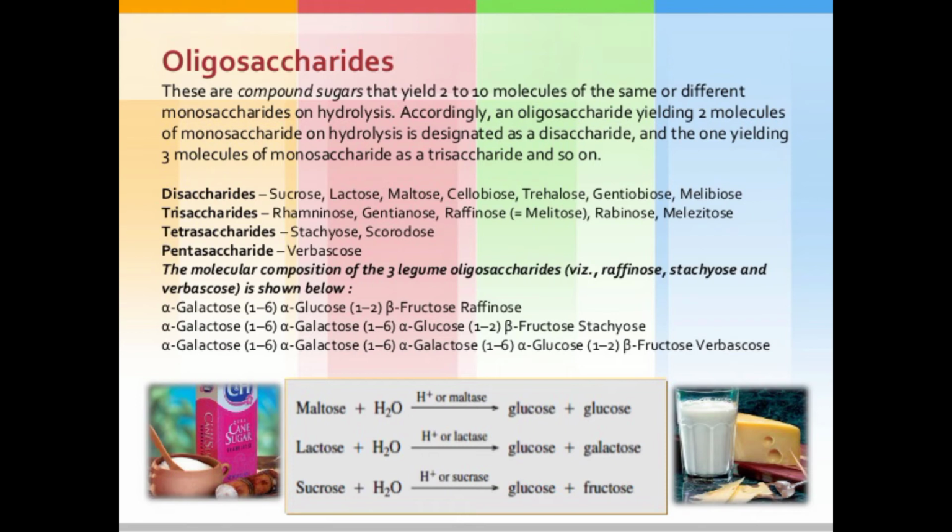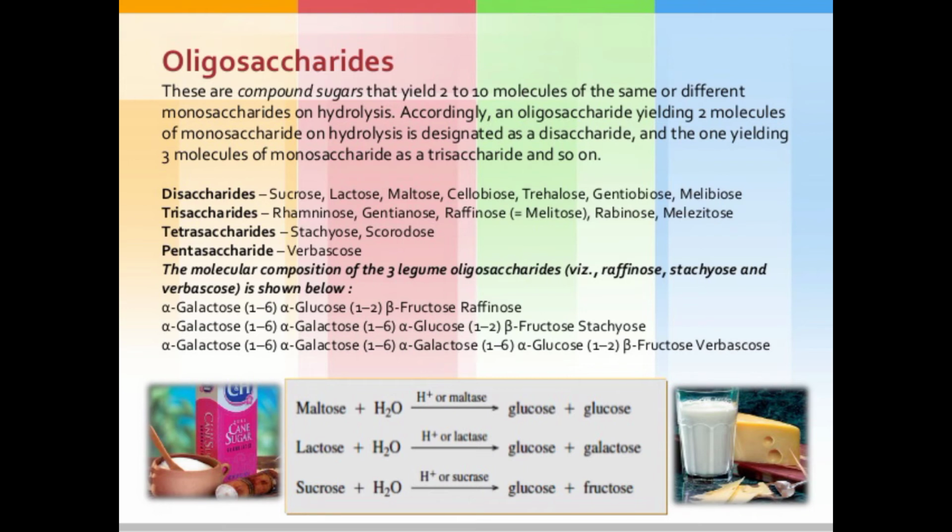The molecular composition of the 3 legume oligosaccharides, raffinose, stachyose and verbascose, is shown below. The first one is alpha-galactose 1,6 alpha-glucose 1,2 beta-fructose, which is raffinose. Then alpha-galactose 1,6 alpha-galactose 1,6 alpha-glucose 1,2 beta-fructose is stachyose, meaning 4 monosaccharide units on hydrolysis, called a tetrasaccharide.